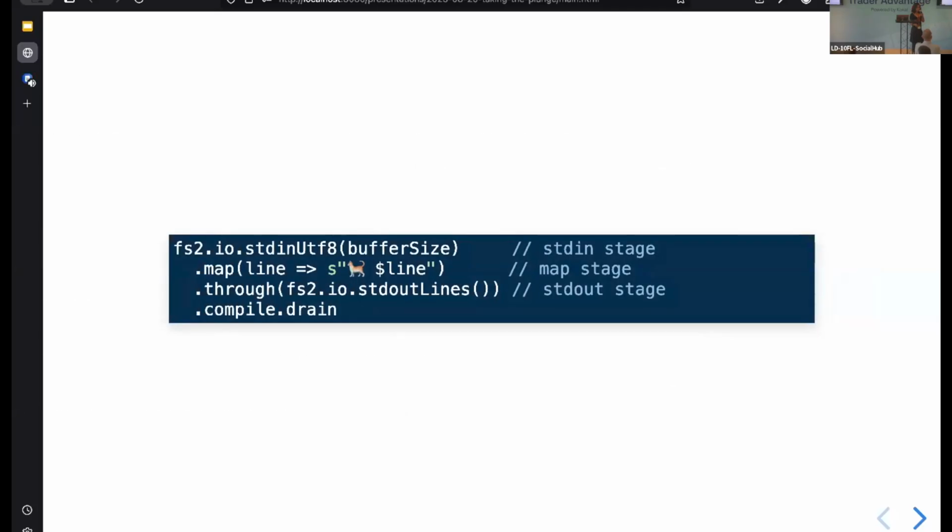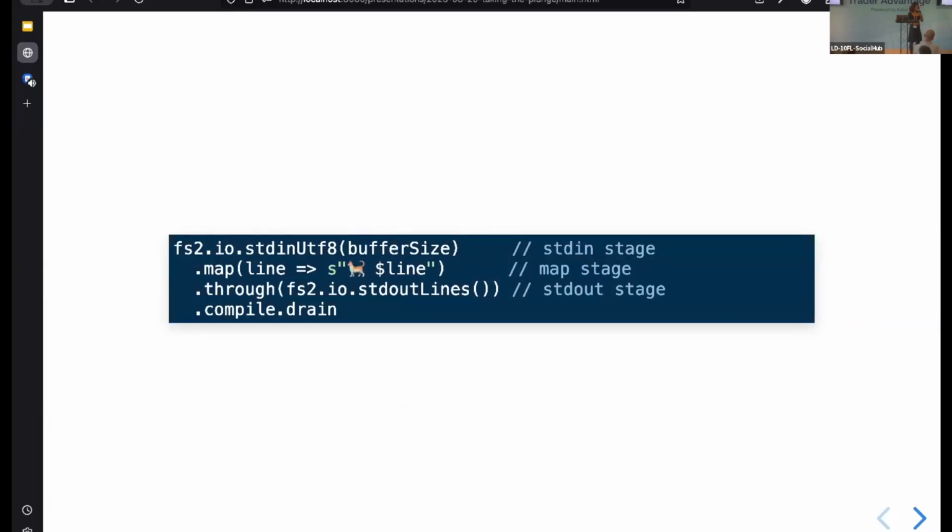So I said that our example is just 4 lines, and we can think of it in terms of 3 stages. We can think of it in terms of as many stages as we like, but the stages that I think it should be composed of are this standard in stage, a map stage, and a standard out stage.